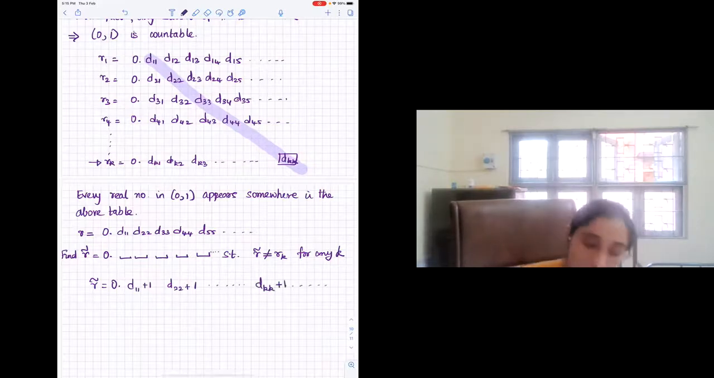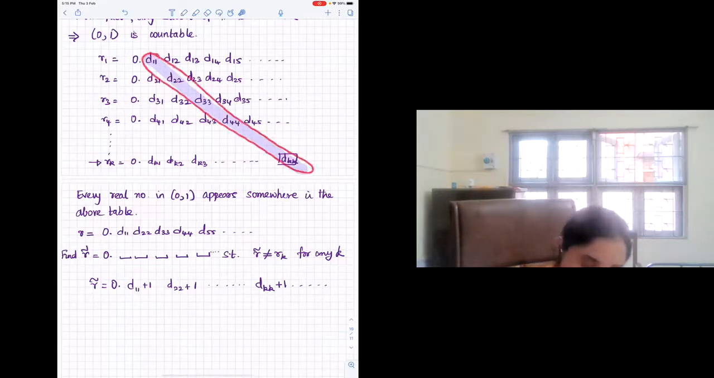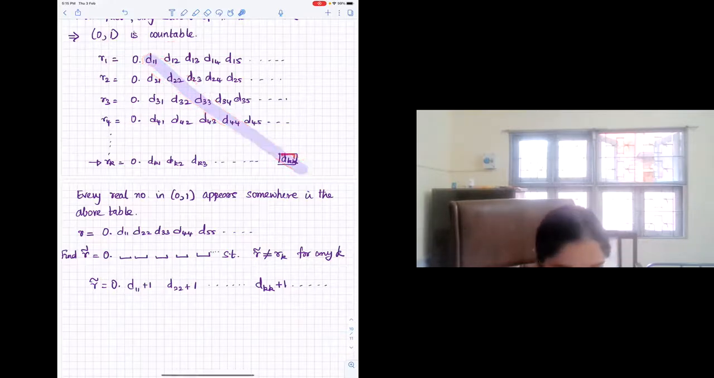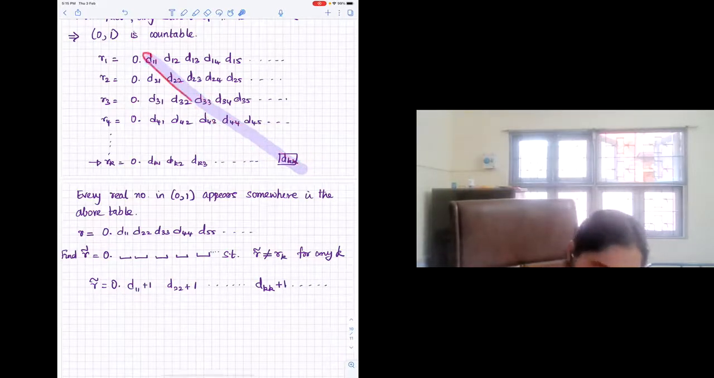And so you construct a real number such that you look at the diagonal here and you increase every d_ii to d_ii plus 1. If it is 9, you get back to 0 or 1. So let's say this real number is constructed modulo 9. Okay, because each d_ii is in 0.